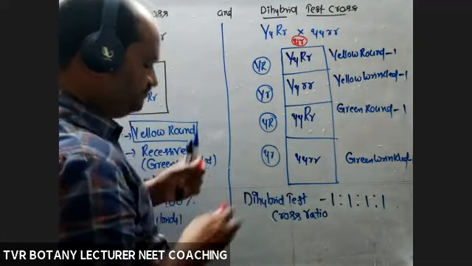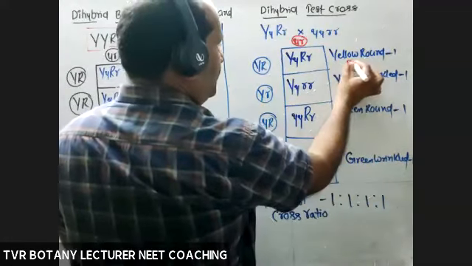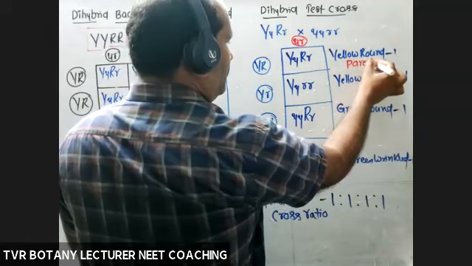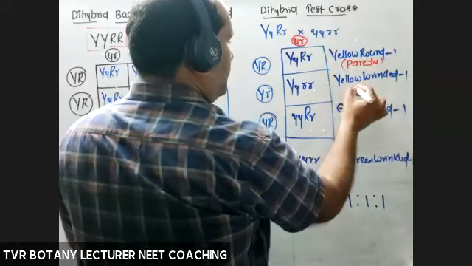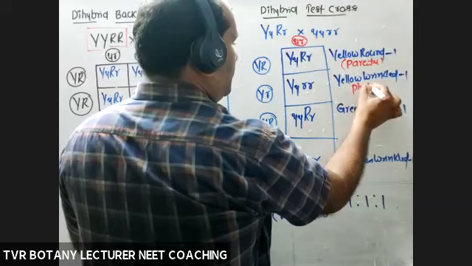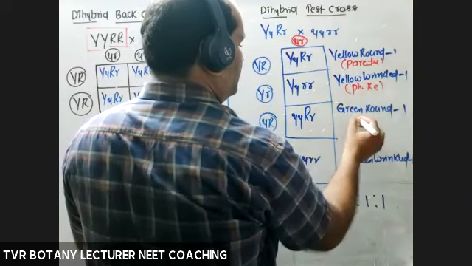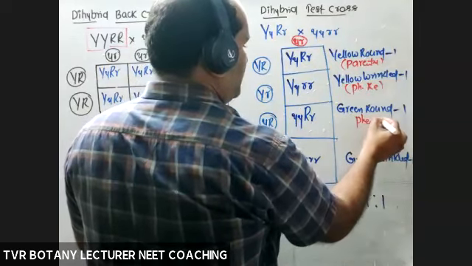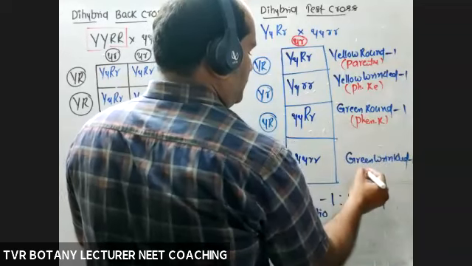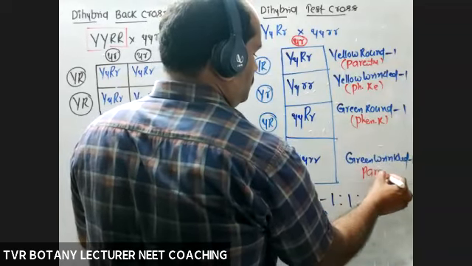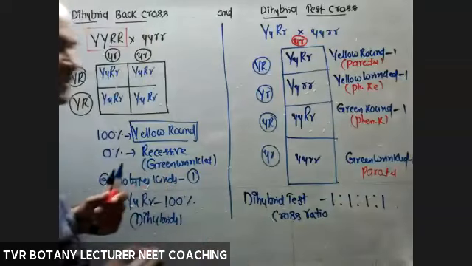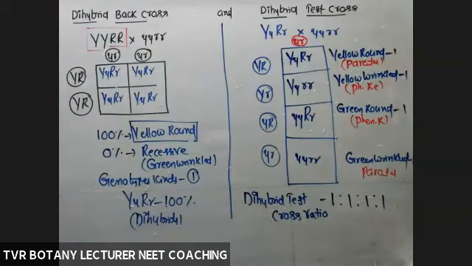So label it: parental type, phenotypic recombinant, phenotypic recombinant, parental. 50-50 or not? 50-50. Parental type, recombinant type.